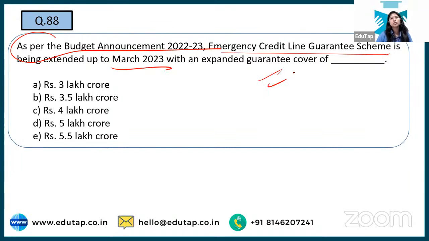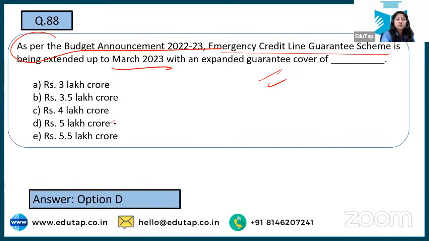So some more money has been allocated. I have taken a detailed session on this, with every phase and the development that was done under that. You can find that on our YouTube channel, and I am sure after that you won't be having any confusion. The correct answer is option D, 5 crore.